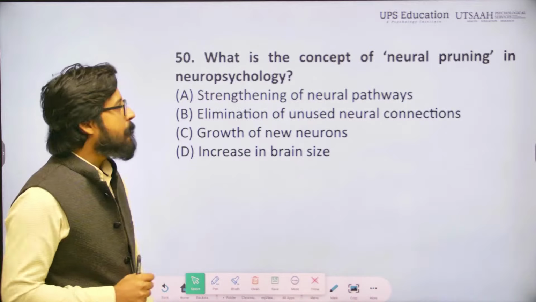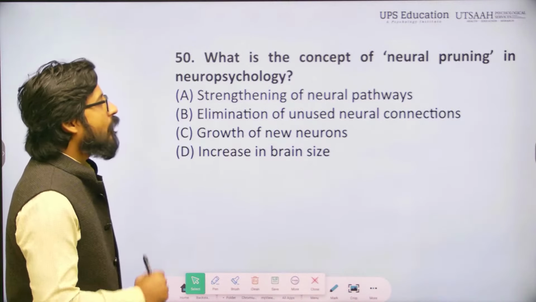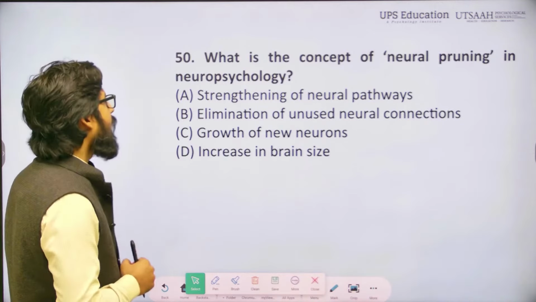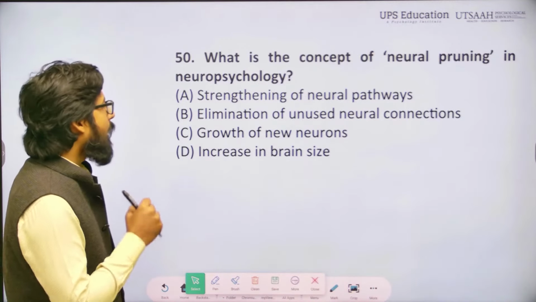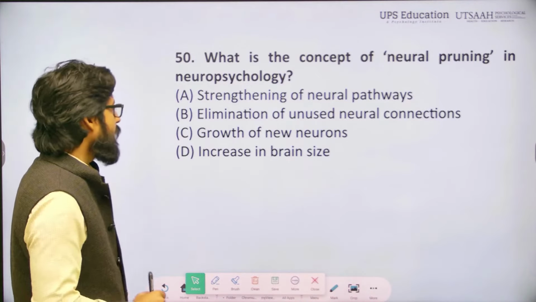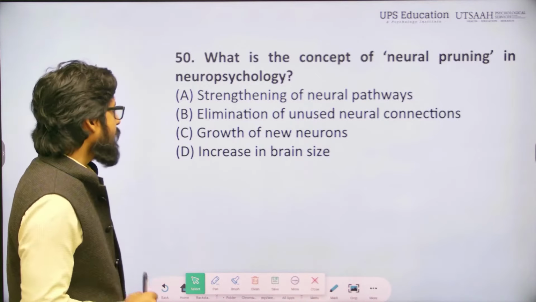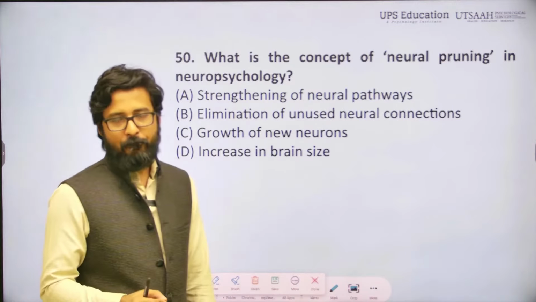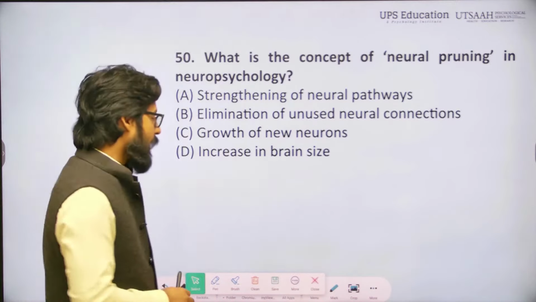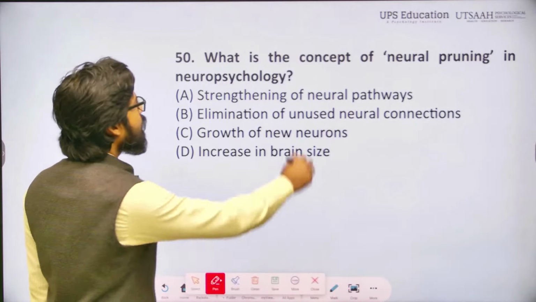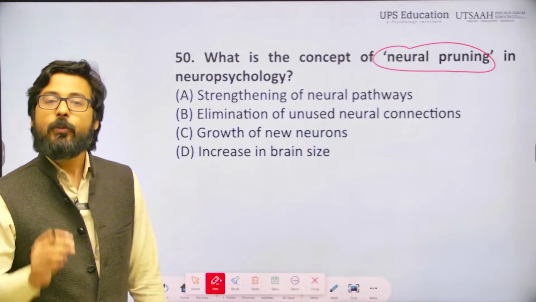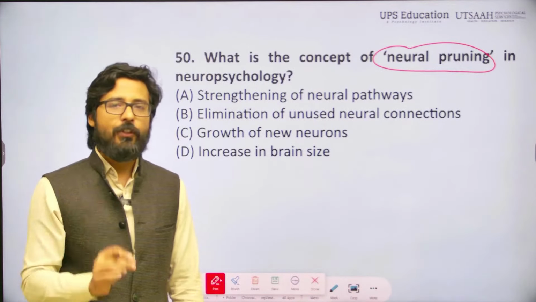Question number 50. What is the concept of neural pruning in neuropsychology? Options are strengthening of neural pathways, elimination of unused neural connections, growth of new neurons, increase in brain size. And the correct answer will be elimination of unused neural connections, because neural pruning is connected to elimination of unused neural connections.